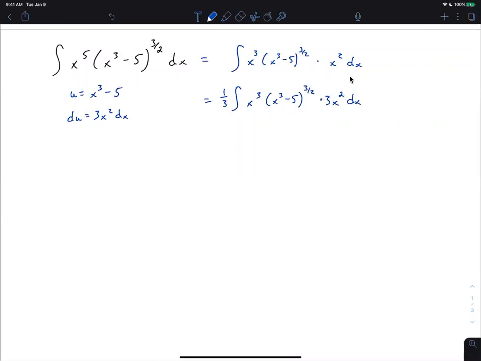All right. Okay, so you get to here, and now this is u to the 3/2, and this part's du. This isn't u, but if I solve this for x cubed, then I can replace x cubed with u plus 5. So if I add 5 to both sides, u plus 5 is the same as x cubed. So I can rewrite the x cubed as u plus 5, and then that is u to the 3/2, and I'm reserving the 3x squared dx for the du, and let's make this 3/2 a little bit neater.